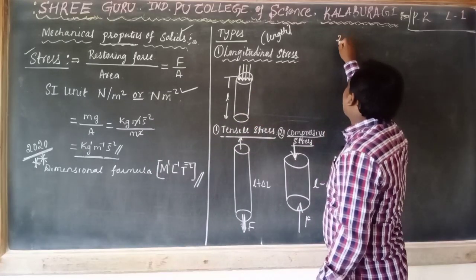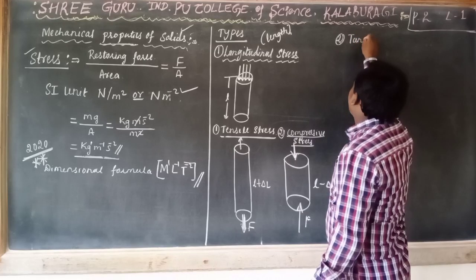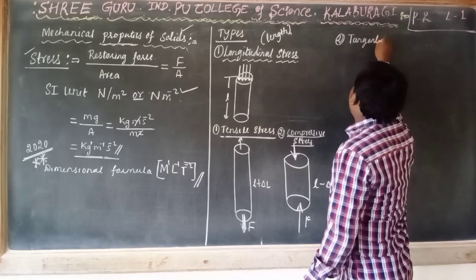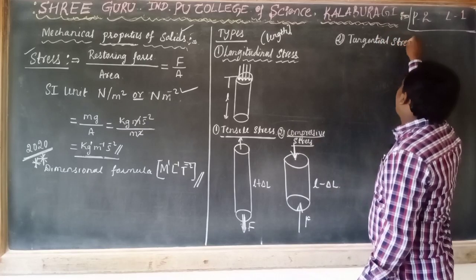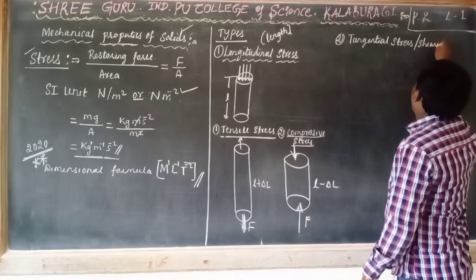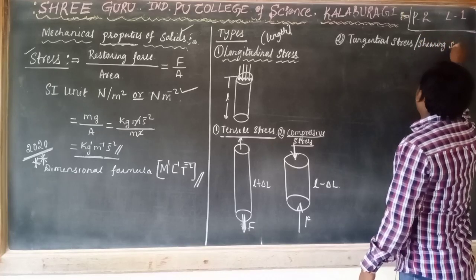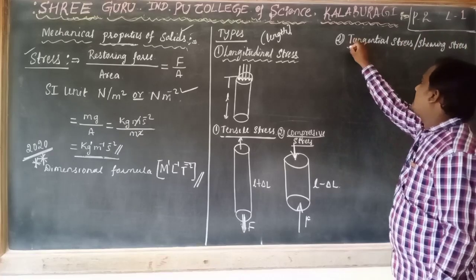Now come to the second type of stress, that is tangential stress or shearing stress. What is meant by tangential stress?